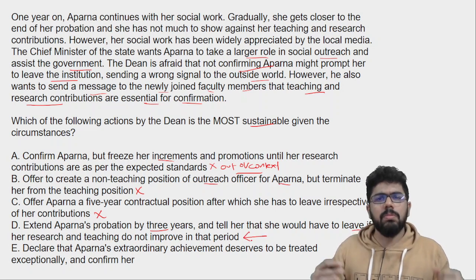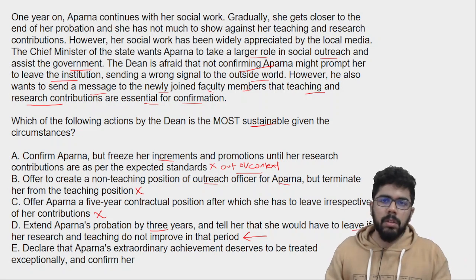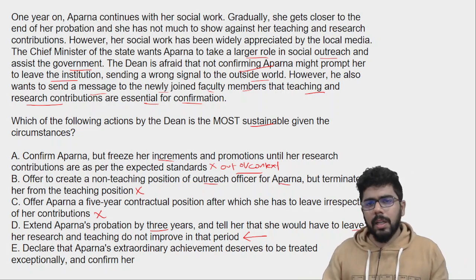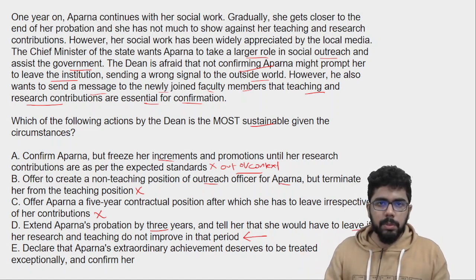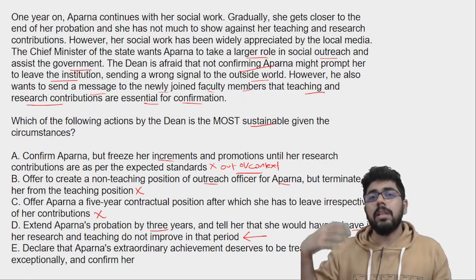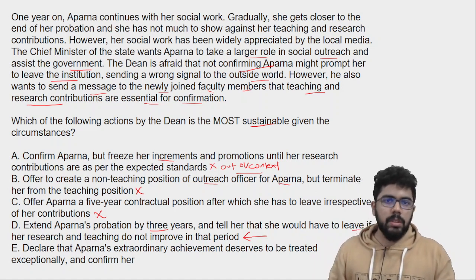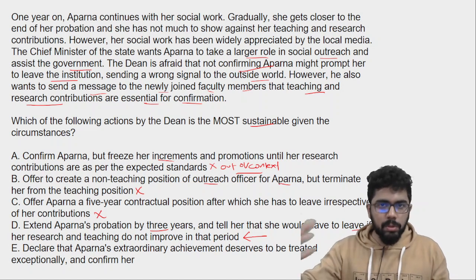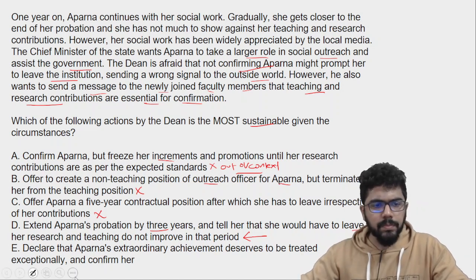Now this sounds okay. That, okay, I understand you were busy in this, but there is a scope to extend your probation and I believe in your potential. So definitely I'll extend the probation for you. But please understand that I cannot after 3 years. So in these 3 years, please try and focus on the research part and try and comply to the norms that are necessary to get the confirmation. So this sounds quite balanced.